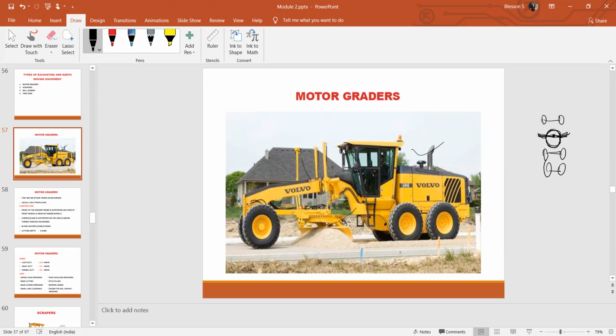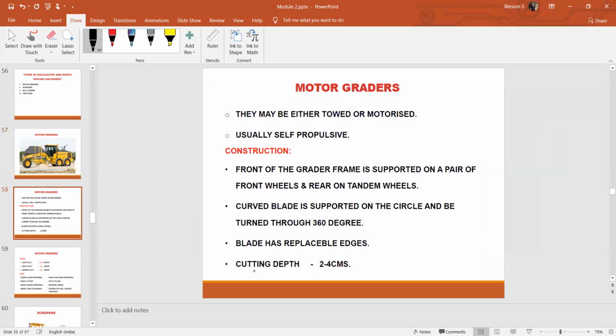That means the blade can rotate like this, in any angle, and it can tilt in any angle it wants. That is the point mentioned here: the curved blade is supported in the circle and can be turned through 360 degrees. The blade has replaceable edges.